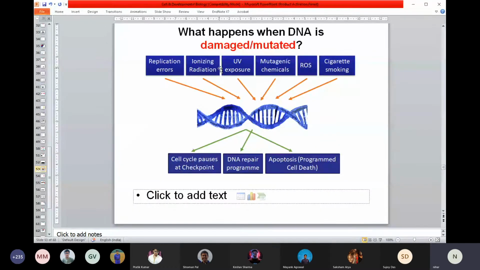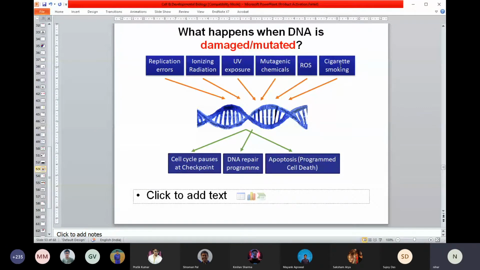So now I'm just talking about how, other than normal replication error, a DNA can be damaged in other ways. There are multiple ways you can think of. This is the replication error. You can think of ionizing radiation. You can think of UV exposure or prolonged UV exposure. You can think of some chemicals that have the capability to change the DNA sequence, called mutagenic chemicals. Some reactive oxygen species, some smoking, and so on.